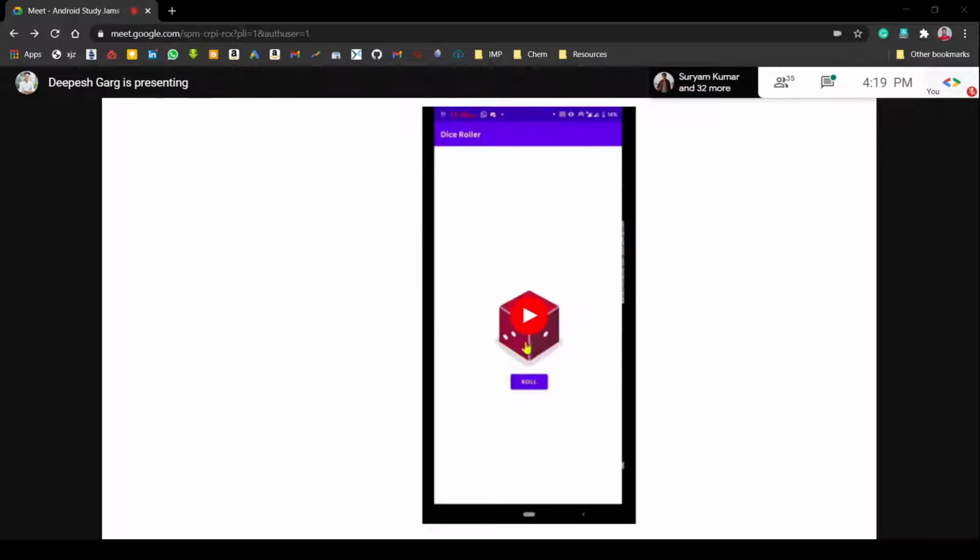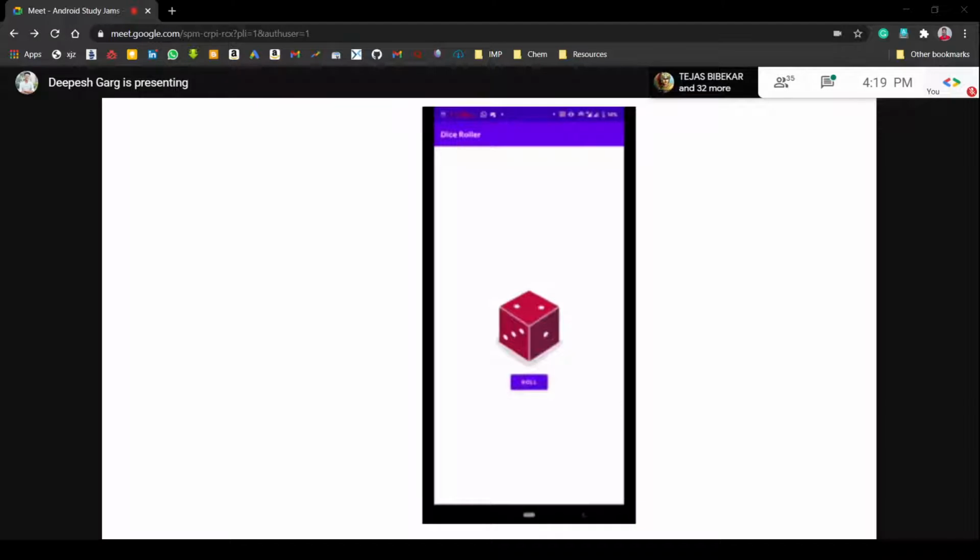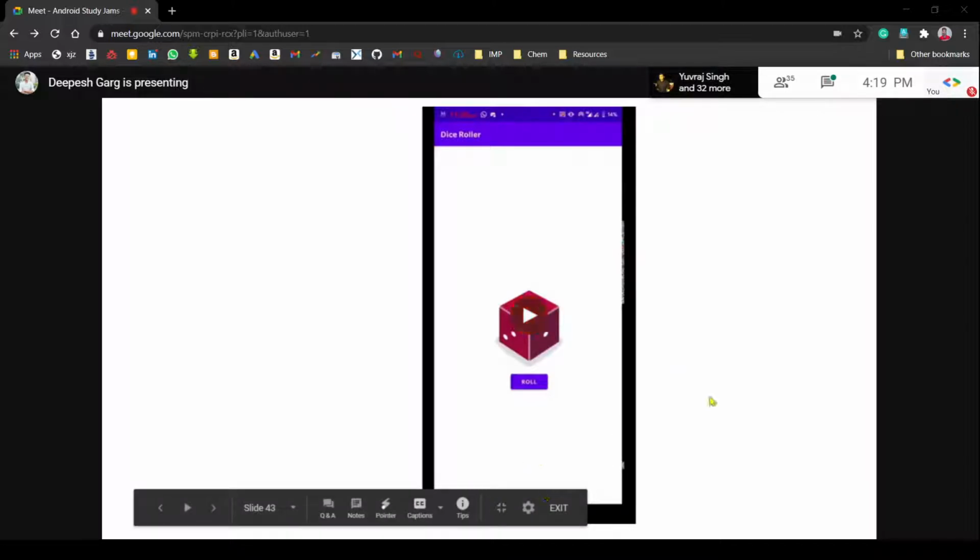Let's see this video of how your app will appear after we develop it. I've created one video for you. Whenever you click the button, the dice will roll, and an output will be generated. This app will be developed by the end of the session. I think you must have seen this. Now let's move further.